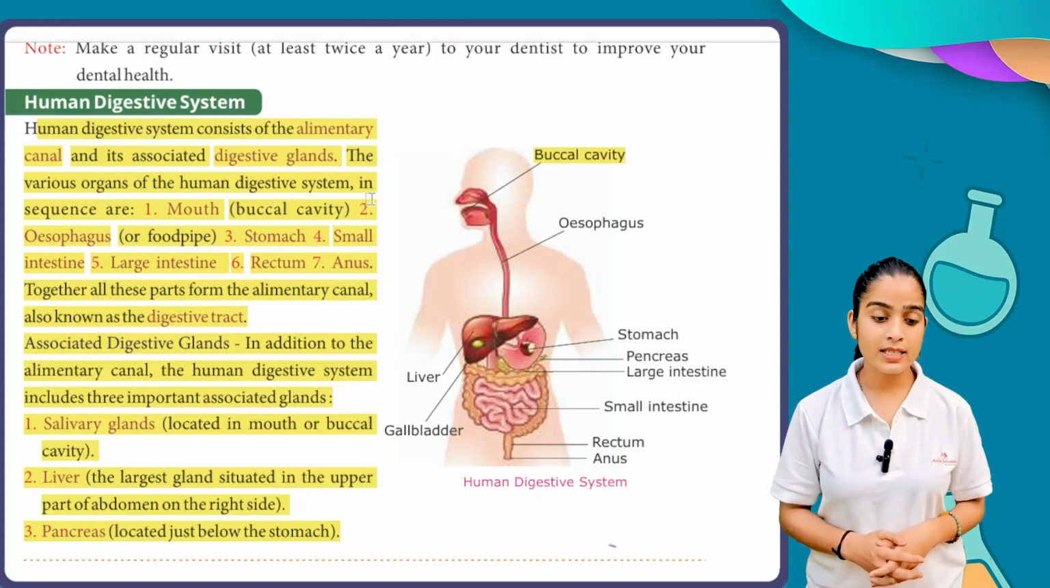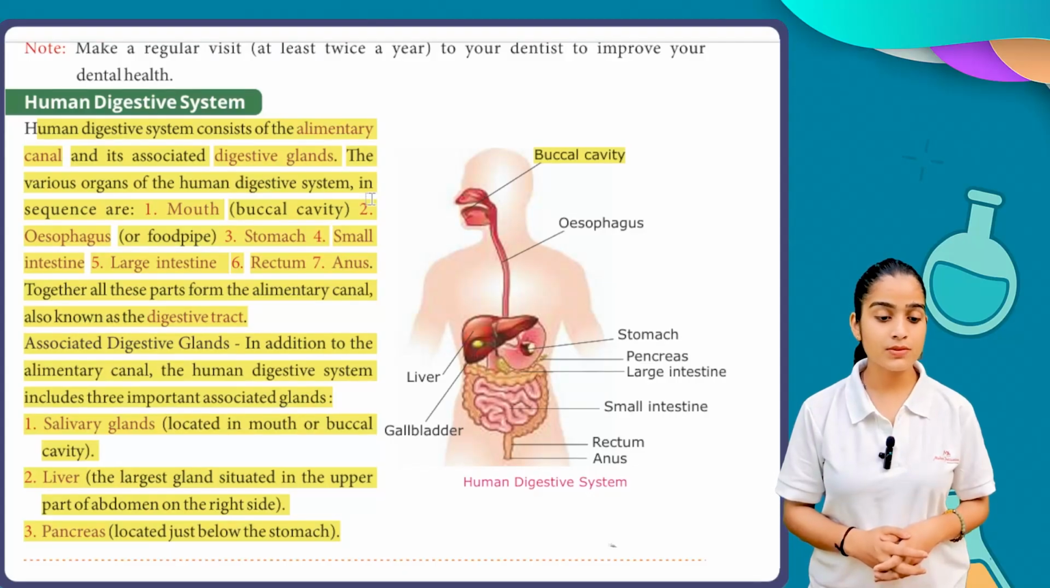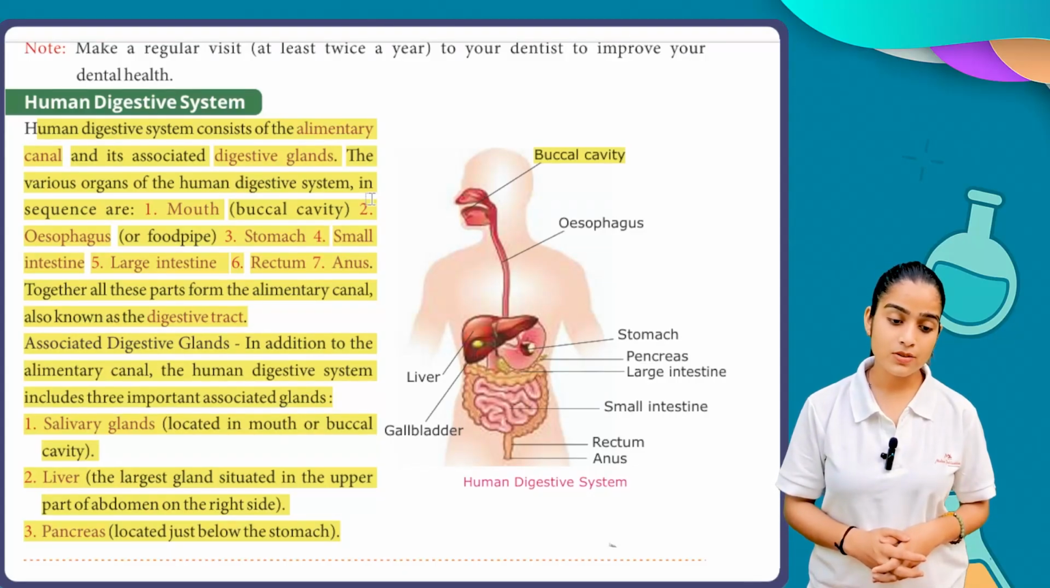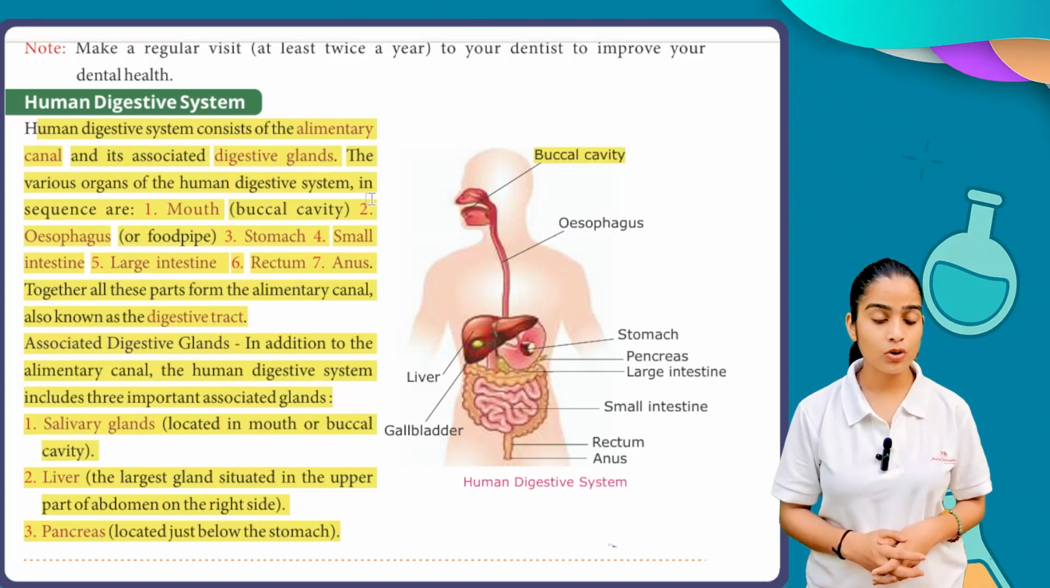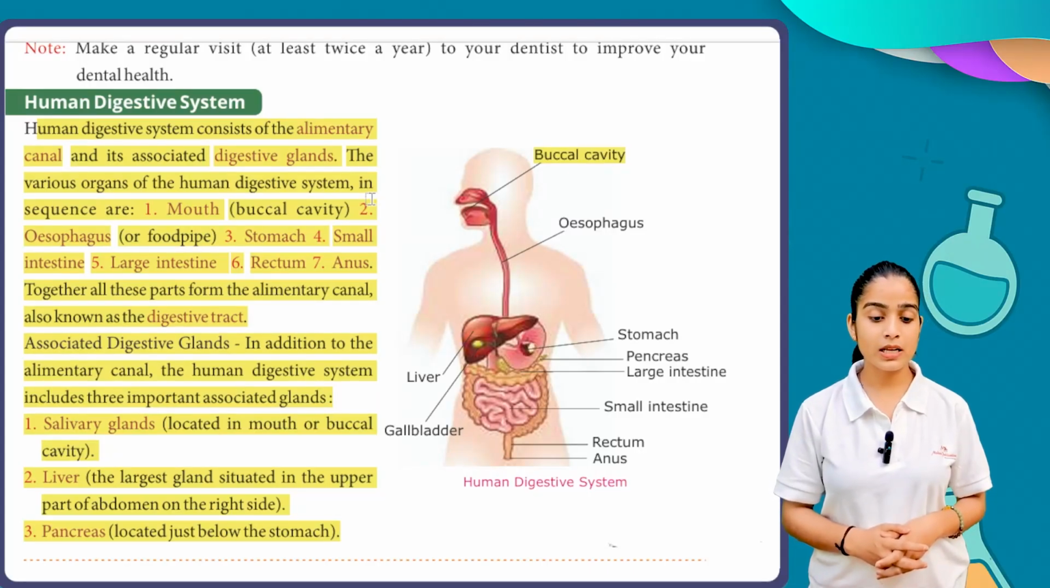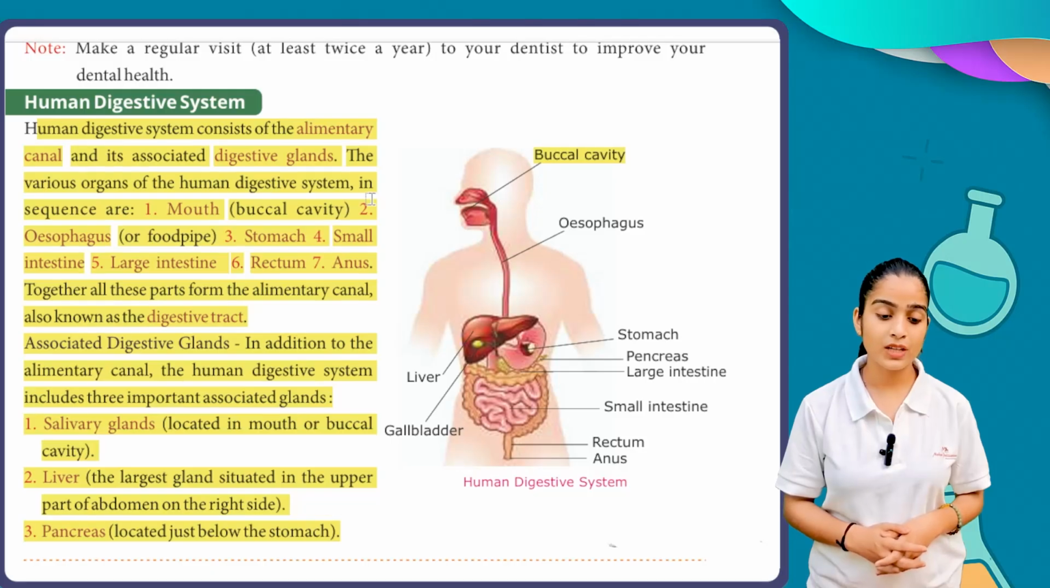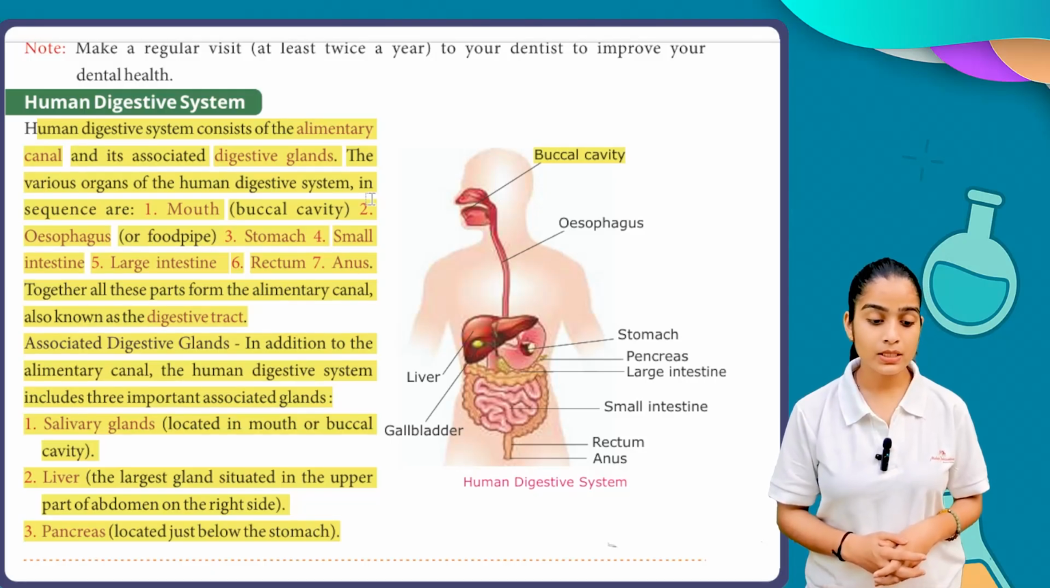Associated digestive glands. In addition to the alimentary canal, the human digestive system includes three important associated glands: salivary glands, located in the mouth or buccal cavity; the liver, the largest gland, situated in the upper part of the abdomen on the right side; and the pancreas, located just below the stomach.